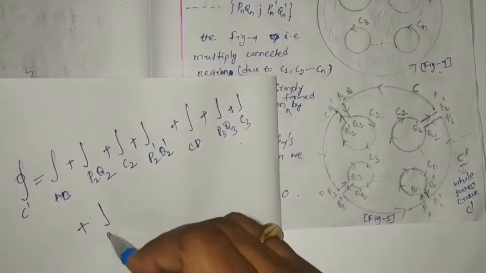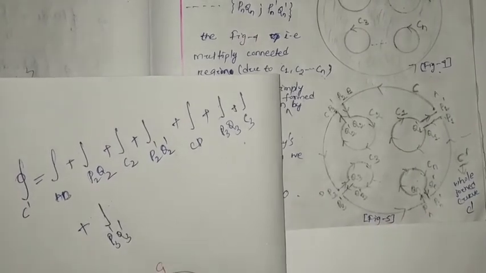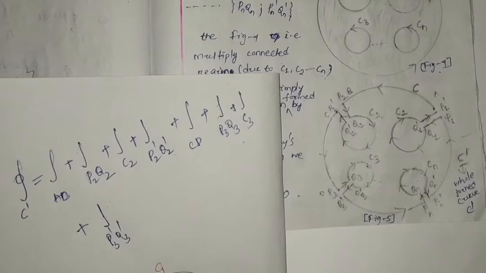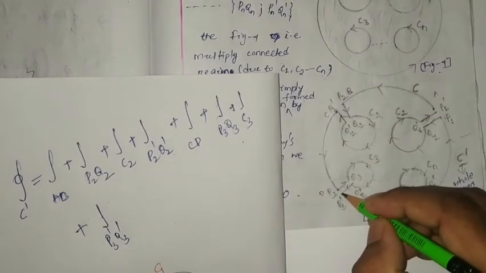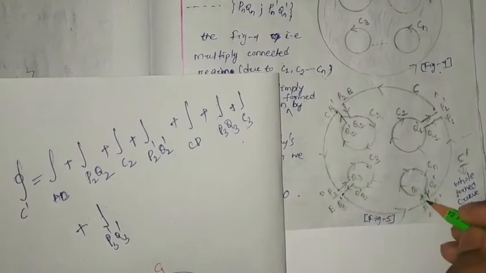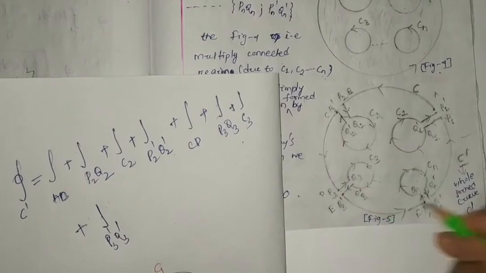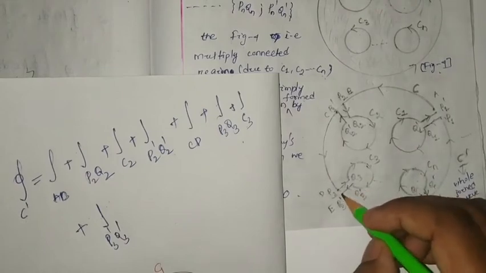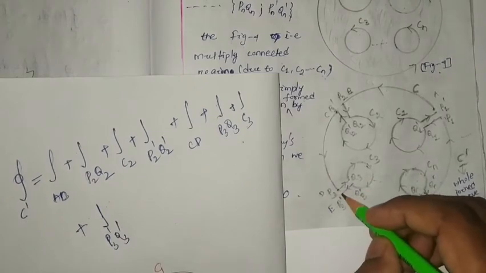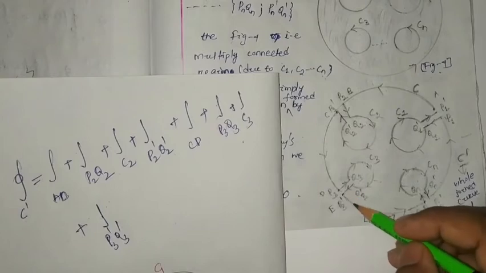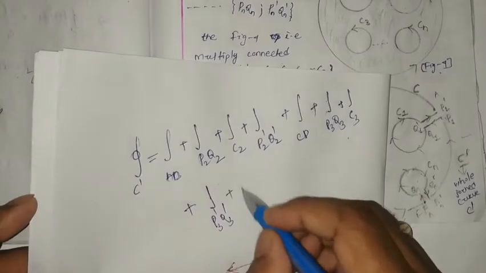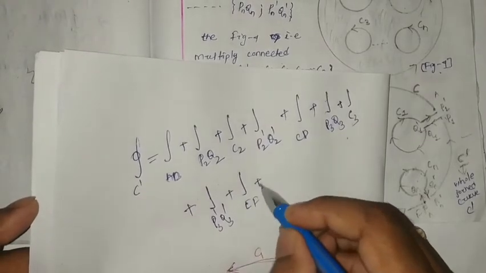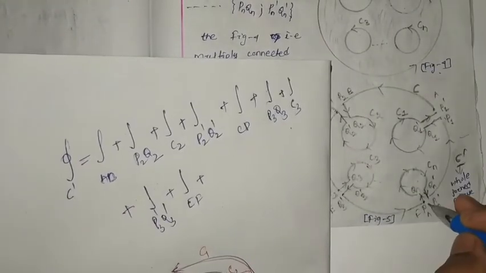That is your P3 dash Q3 dash. Then suppose this point is E and this is F. After reaching the point E, you moved on the outer surface and moved up to F. That means your line integration E to F.